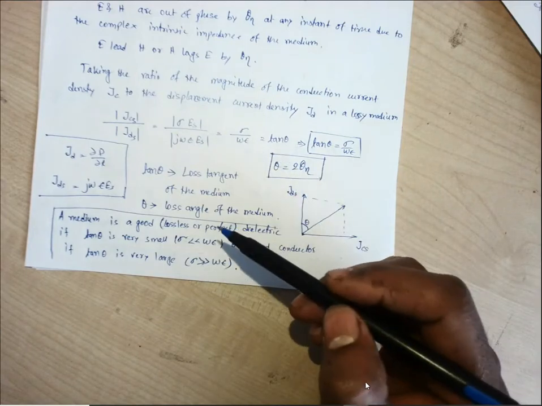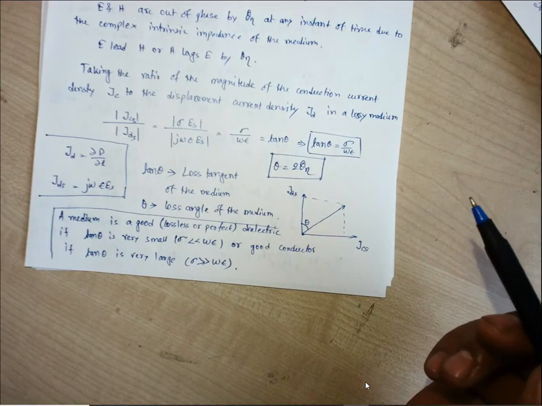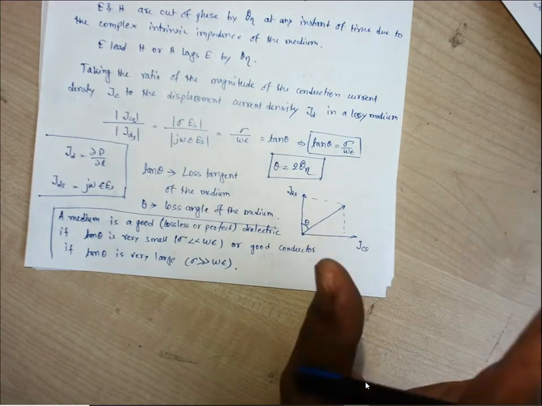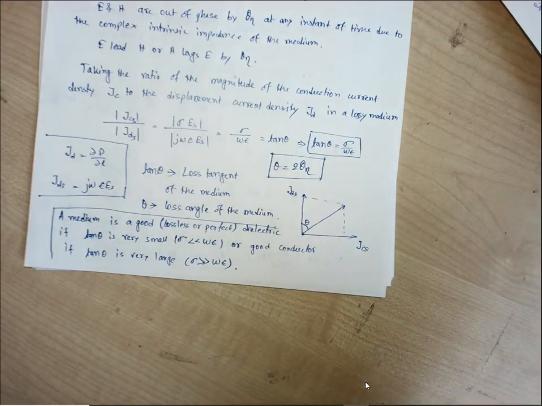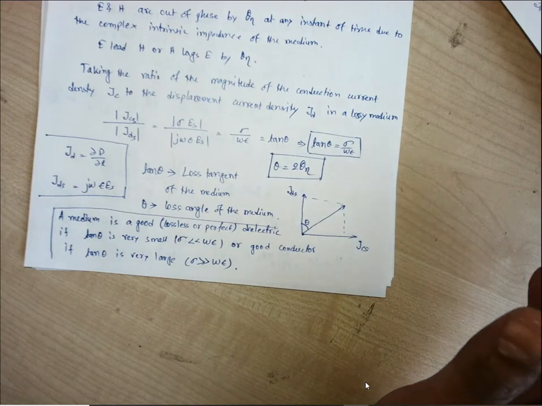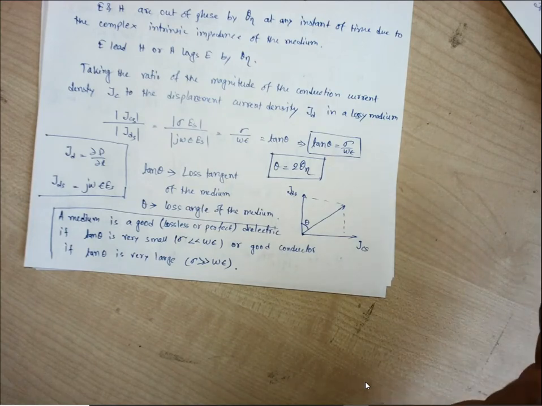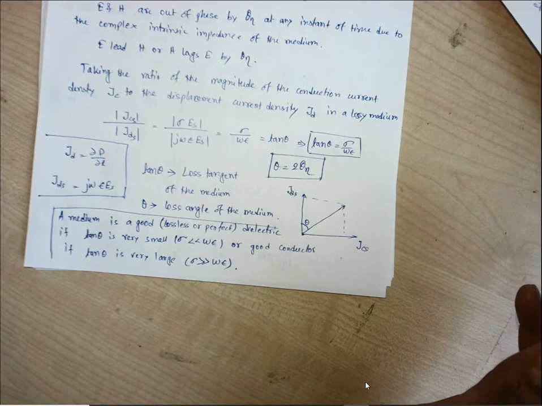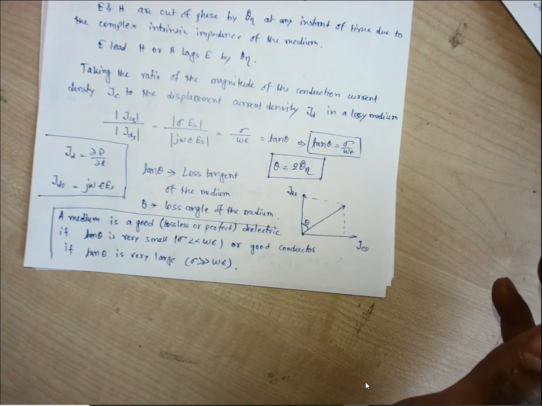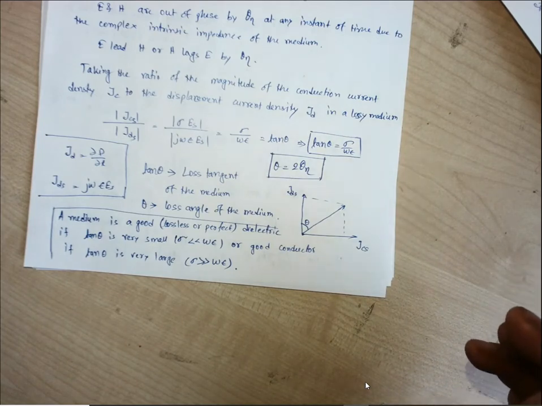If loss tangent is higher, it has good conducting properties. So depending upon our requirement, we need to choose a particular medium for a particular operation. Either we need a good dielectric medium, or we need a good conducting medium for better propagation in the medium. Fine.